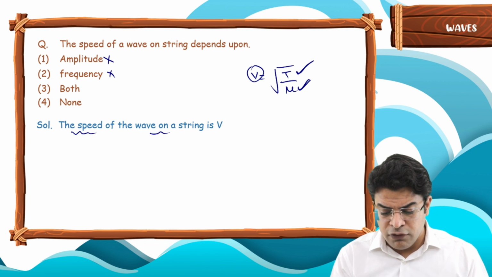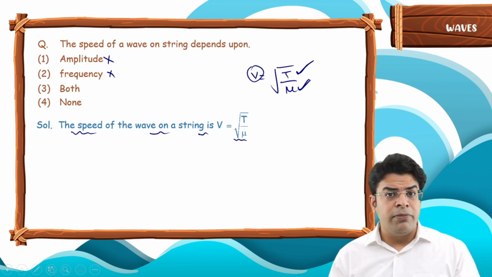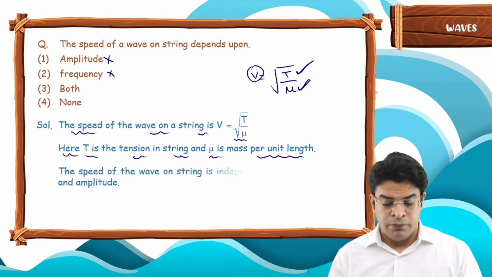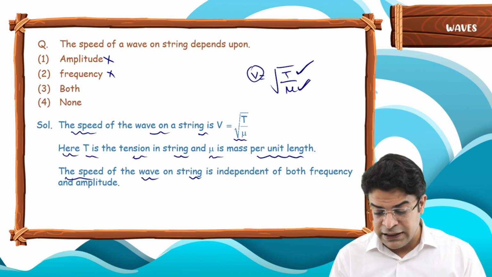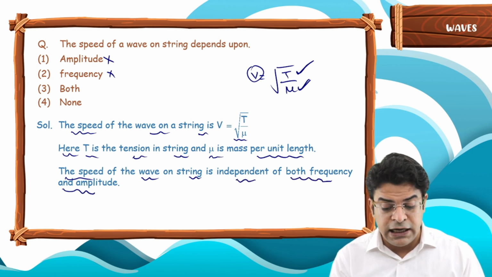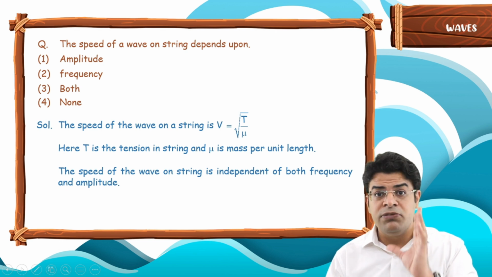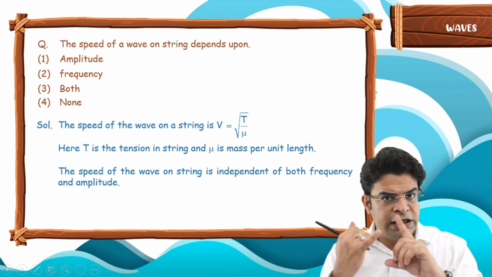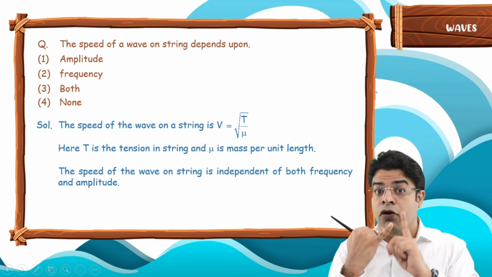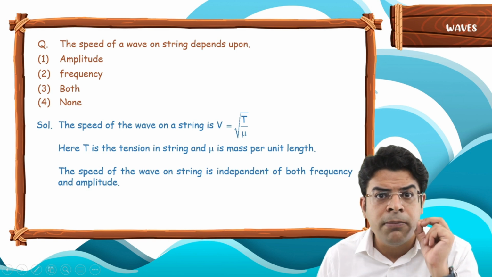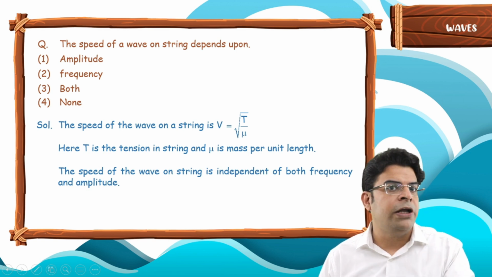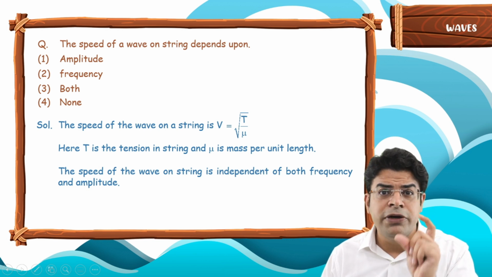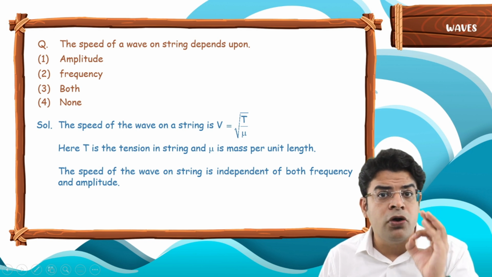So the speed of the wave on a string V equals under root of T by mu. Here T is the tension in the string and mu is the mass per unit length. The speed of the wave on a string is independent of both frequency and the amplitude of the wave. So keep this in mind. What does the speed of the wave on a string depend upon? Tension in the string and mass per unit length of the string. The speed of a wave in a medium depends upon the property of the medium. Keep this in mind. I will elaborate more on this. Repeating once more, the speed of a wave in a medium depends upon the property of the medium.